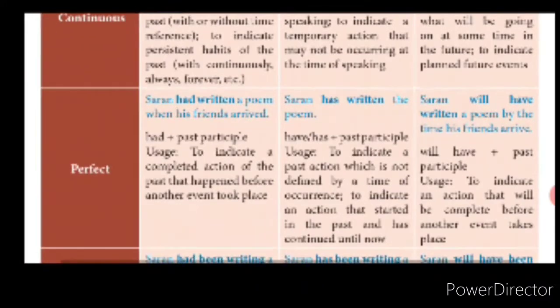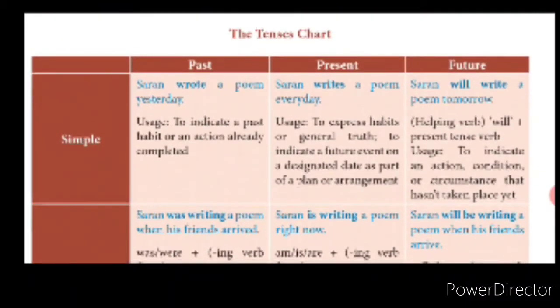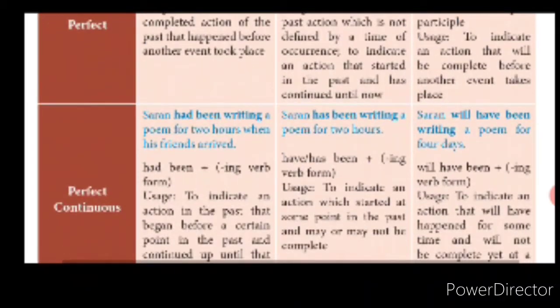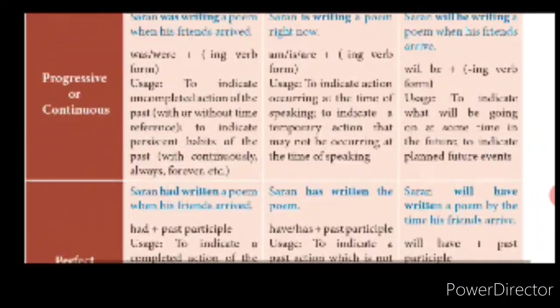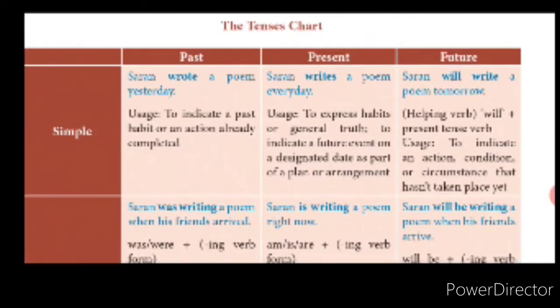And also perfect tense, which is past perfect, present perfect and future perfect. And we also have perfect continuous, which is past perfect continuous, present perfect continuous and future perfect continuous.